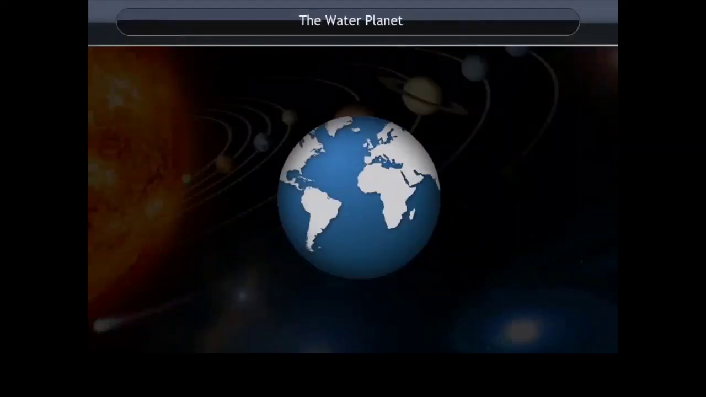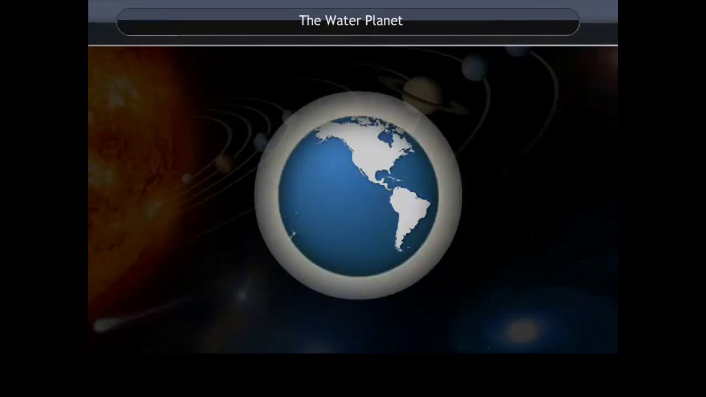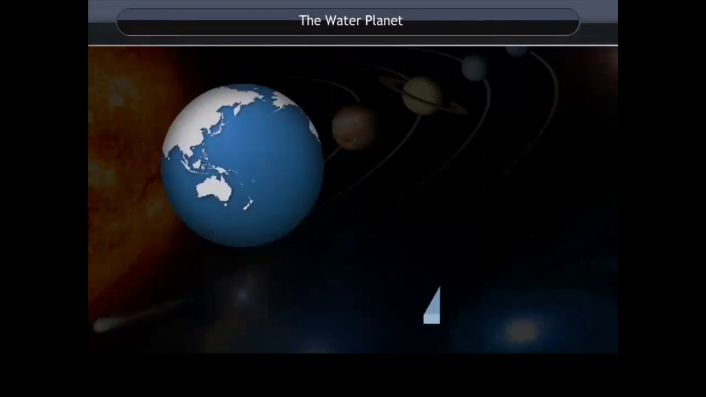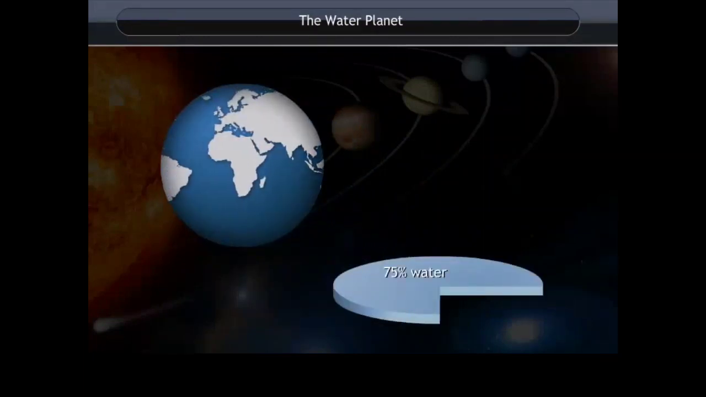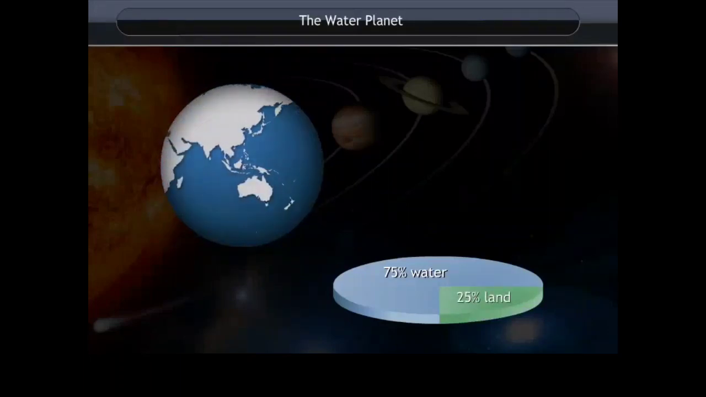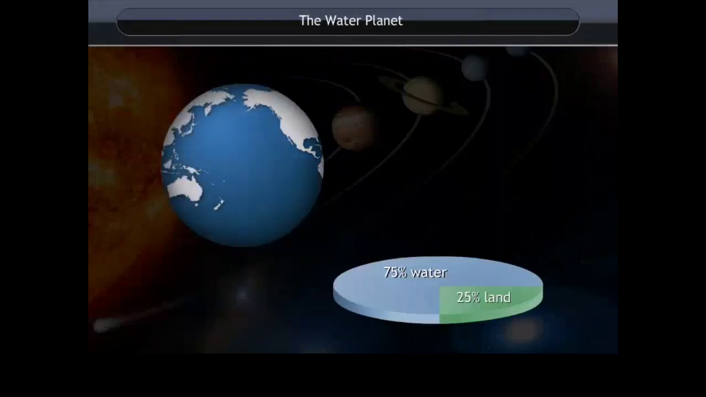The water planet. Earth is the only planet in our solar system where life exists. It is abundant with water. Earth is covered with 75% water and 25% land. That is why it is also called the blue planet or water planet.